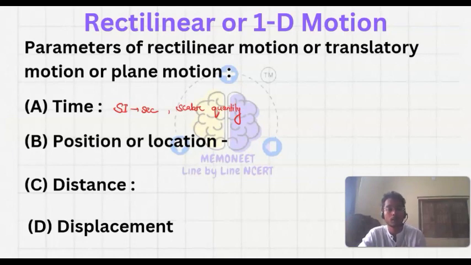Then position or location. This is one which is defined with respect to another point. Let's say we are standing here, this is the origin, and the position of one body is here, and it moves from this position to here. So according to our point of reference, this body is changing from one position to another position. So this is about position or location, and how it is important in rectilinear motion.